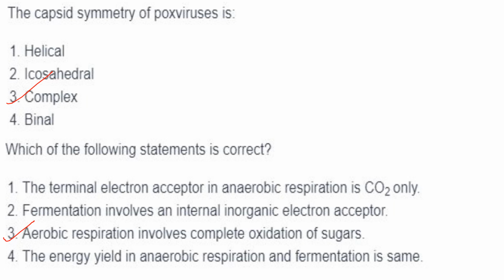If it is anaerobic respiration and fermentation, then the fourth option is also correct, because fermentation is also anaerobic respiration. If it was aerobic respiration, then it would not have been correct. Aerobic means 36 to 38 ATP molecules per glucose molecule and fermentation only 2 to 4 ATP molecules per glucose molecule.